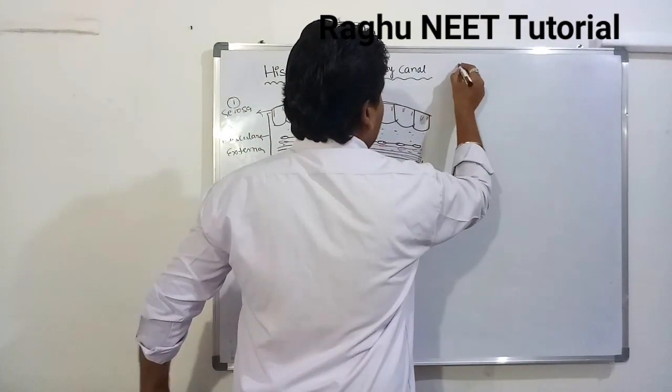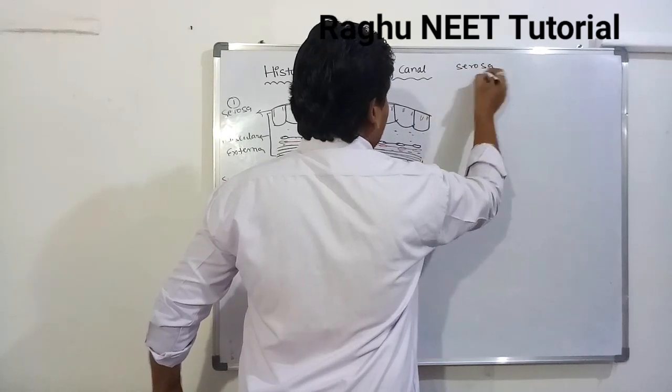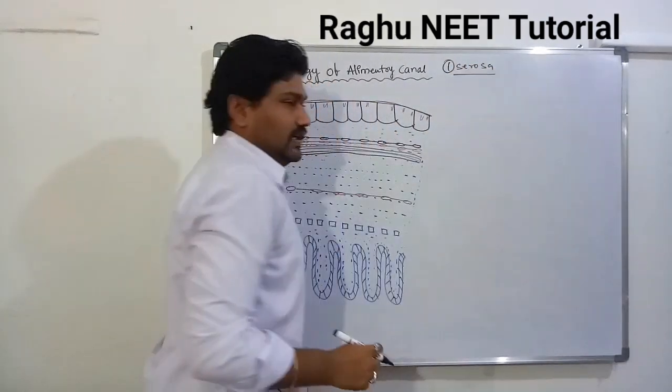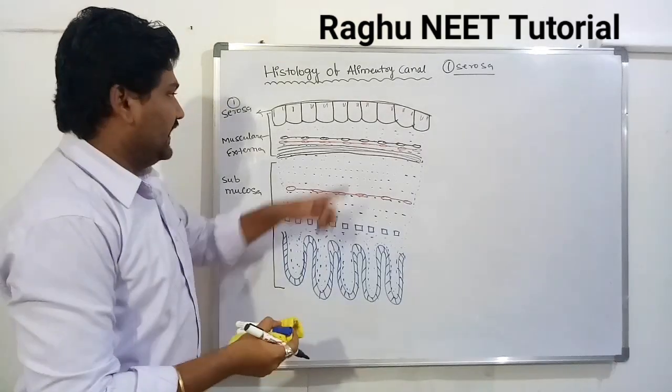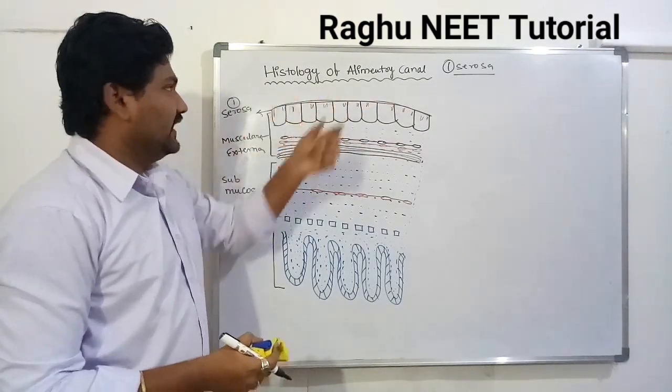First one, the serosa. What is the serosa? Serosa is the outermost layer of the alimentary canal.